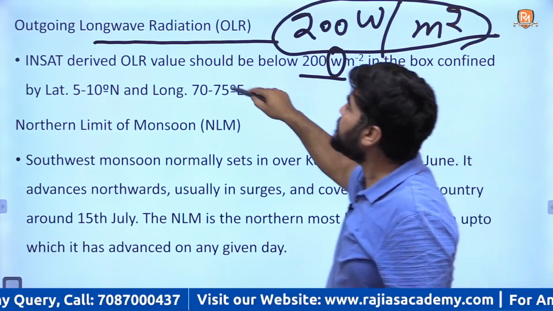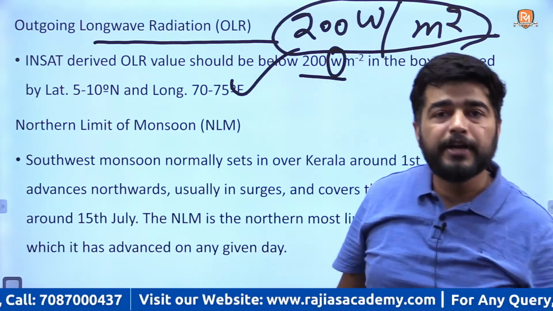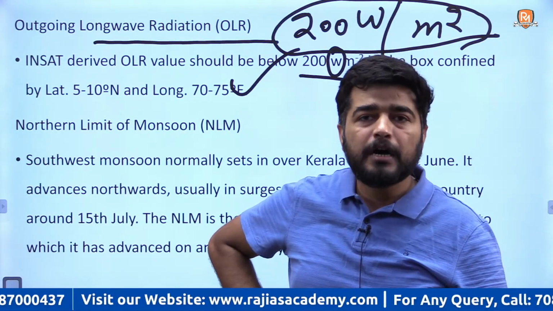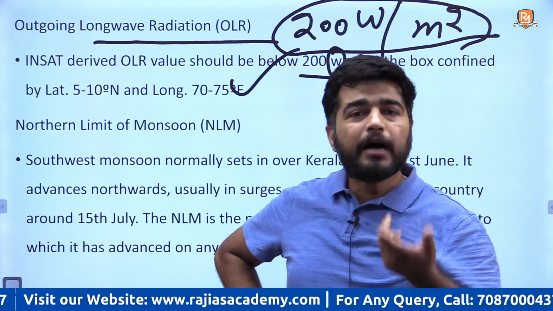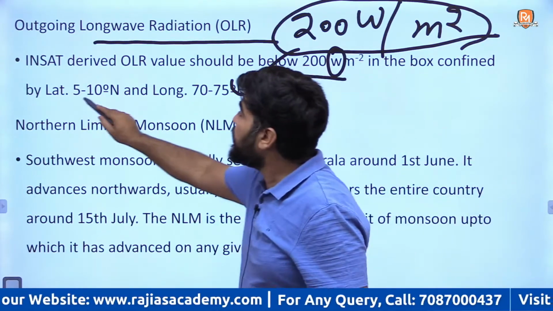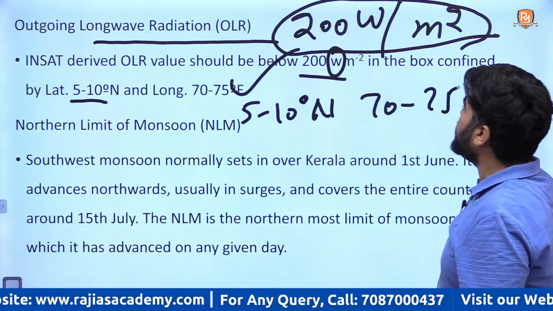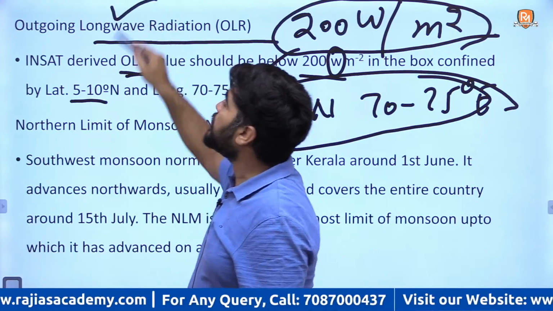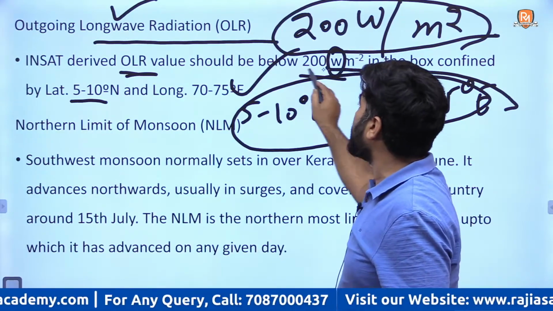This is calculated by the Earth observation satellites of India, which observe the basic terrestrial radiation released by Earth: ocean, land, any earth surface. And this is between 5 to 10 degree north and 70 to 75 degree east, where the OLR value, outgoing long wave radiation value, should be less than 200 watt per meter square.